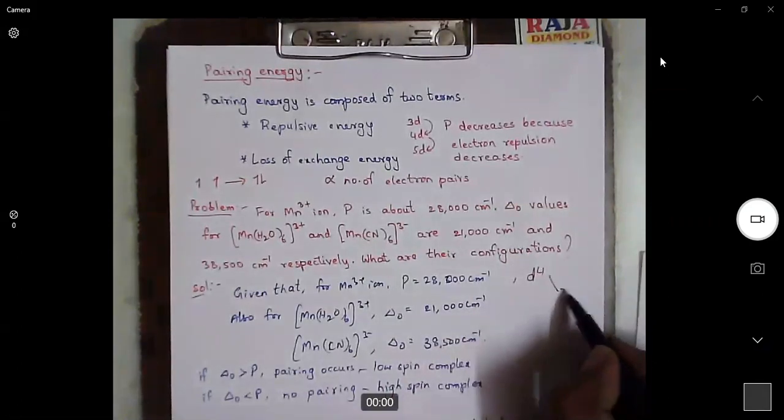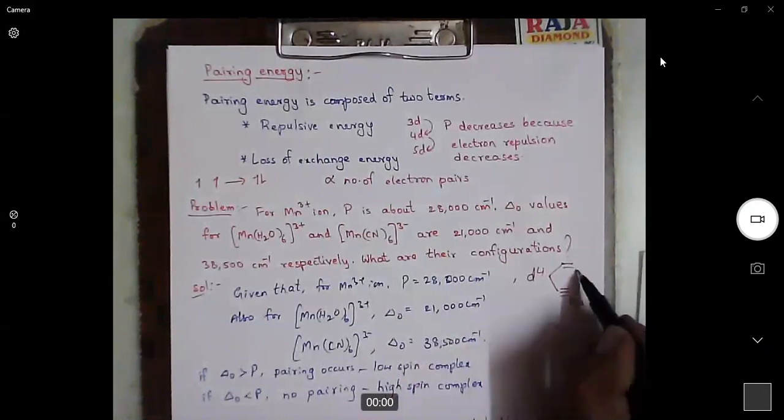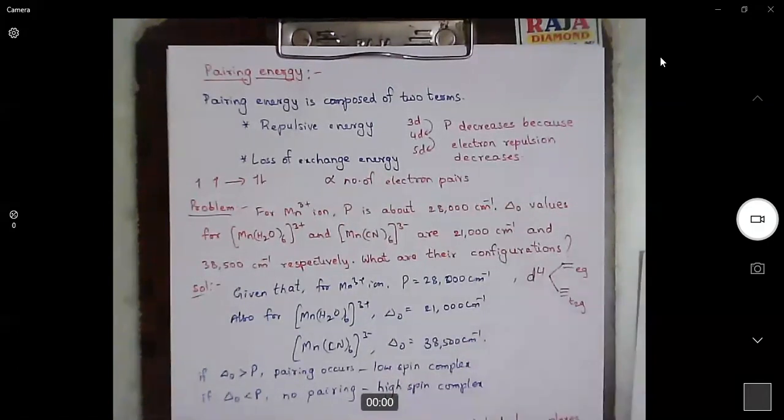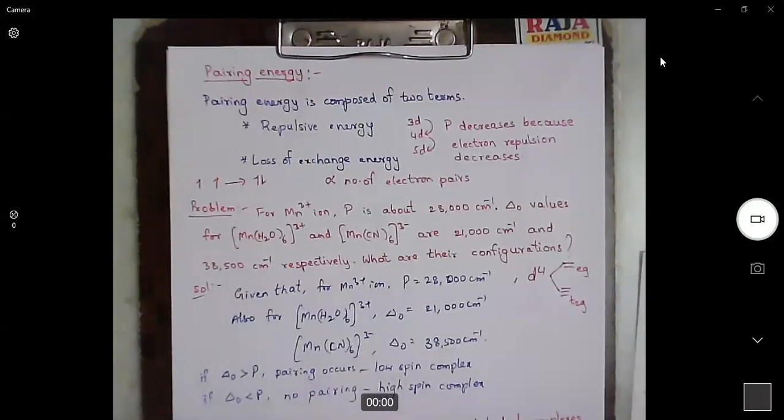Now in an octahedral field, these d electrons are split into t2g and eg levels. Now, how do we distribute these 4 electrons in this complex and this complex? Please think about it for a minute and then tell me.